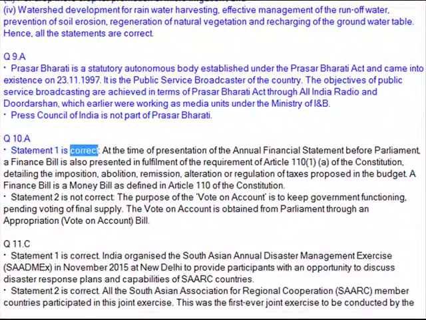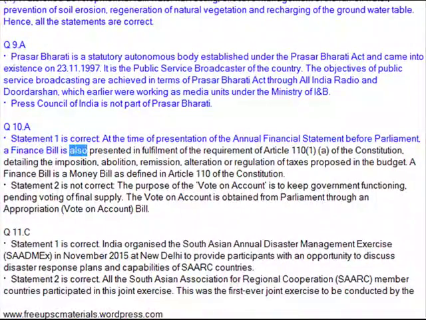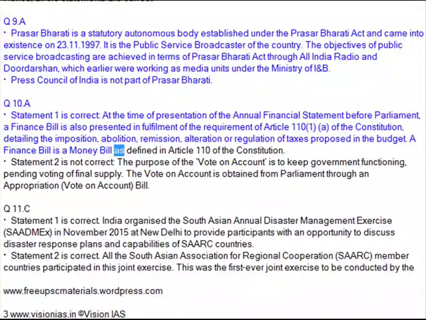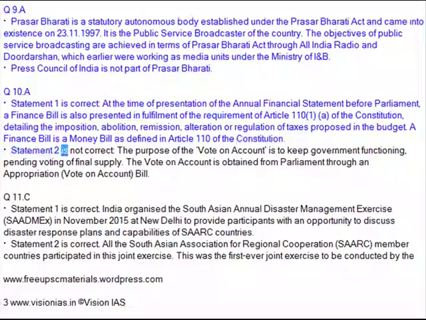Q10. A. Statement 1 is correct. At the time of presentation of the annual financial statement before Parliament, the Finance Bill is also presented in fulfillment of the requirement of Article 110(1)(a) of the Constitution, detailing the imposition, abolition, remission, alteration or regulation of taxes proposed in the budget. The Finance Bill is a money bill as defined in Article 110 of the Constitution. Statement 2 is not correct.